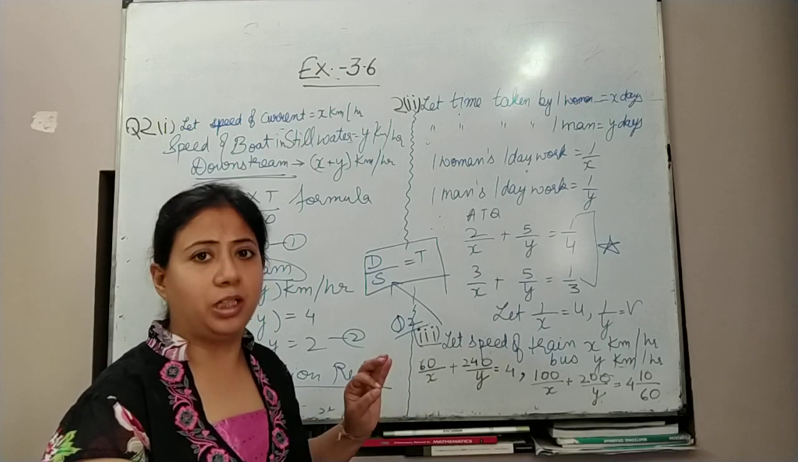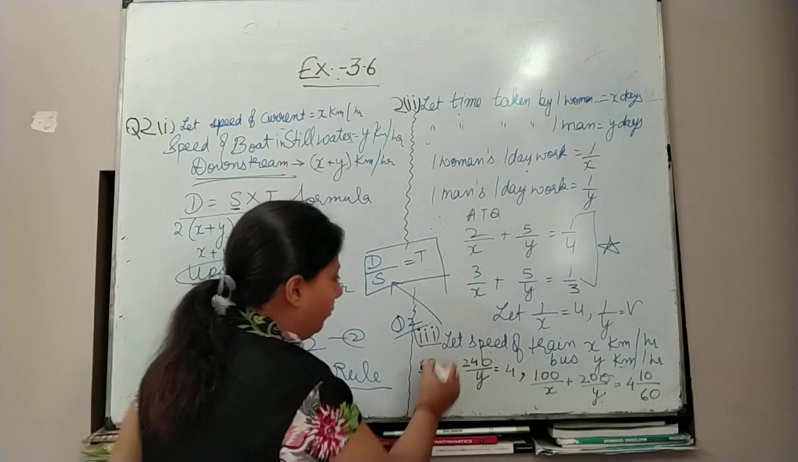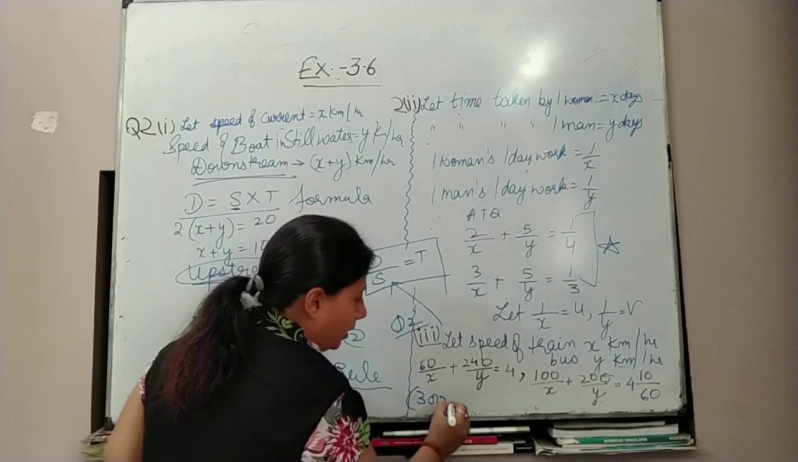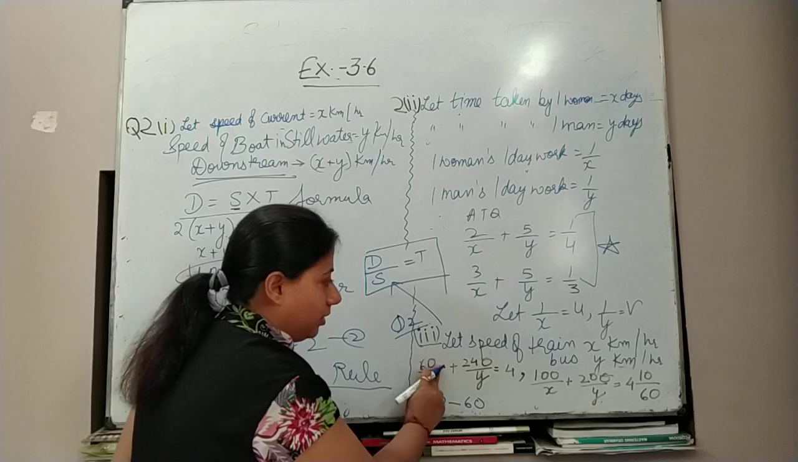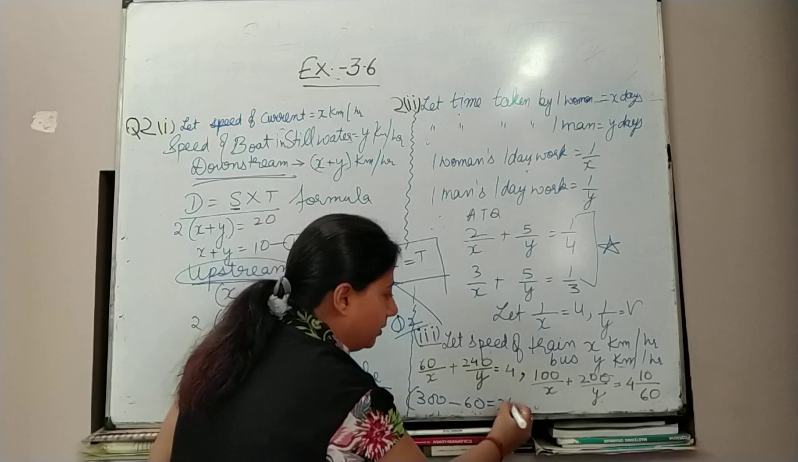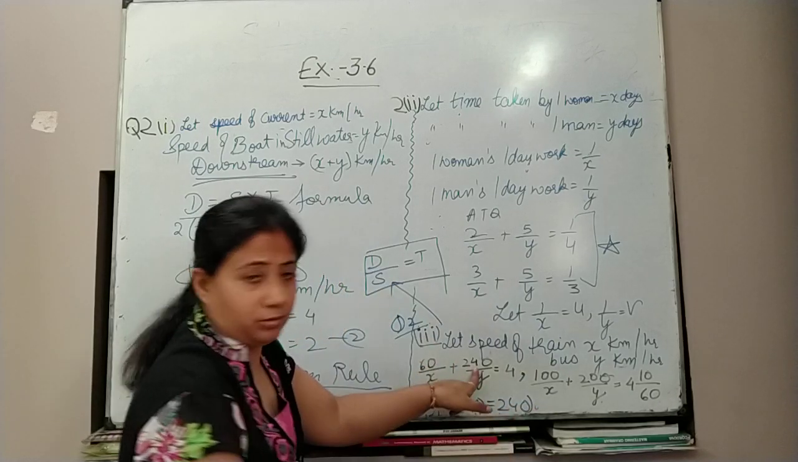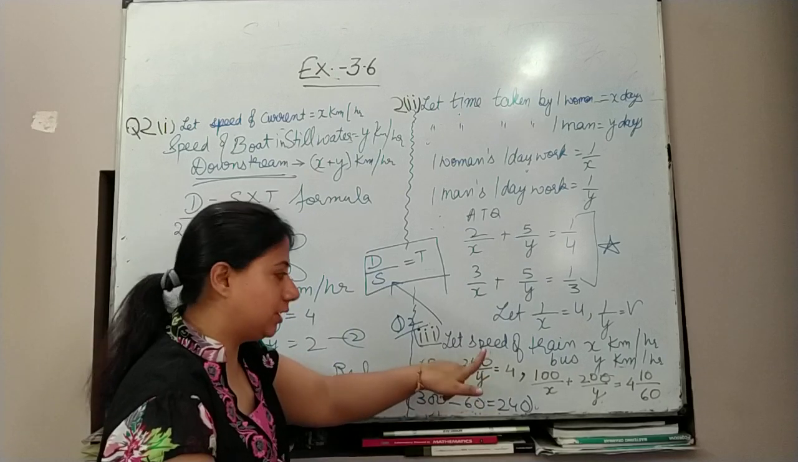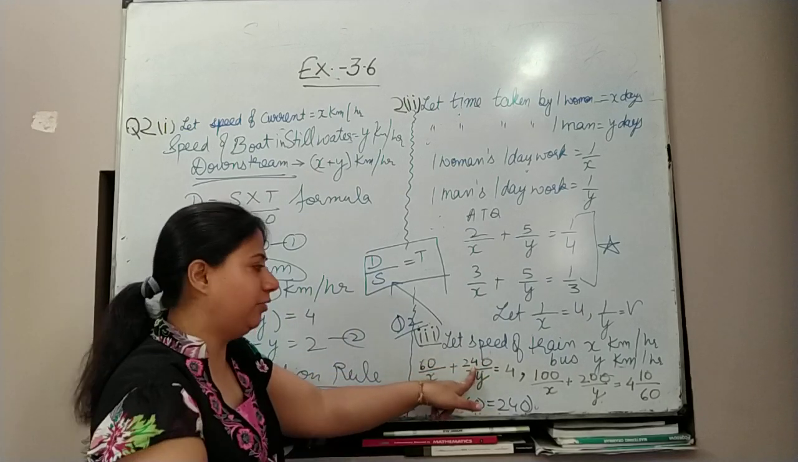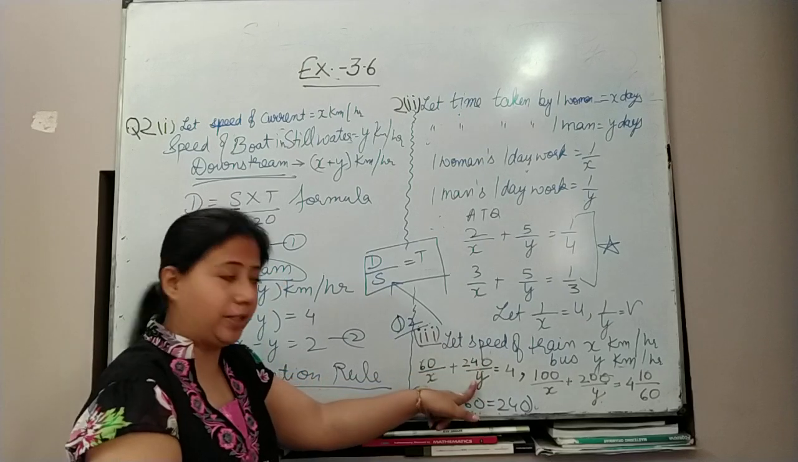300 km is the total distance. From 300, 60 she has travelled by train. How much did she travel by bus? That is 240. Okay, this is not given in the statement. This is our common sense. I have to judge for ourselves that 240 km she is travelling by bus.